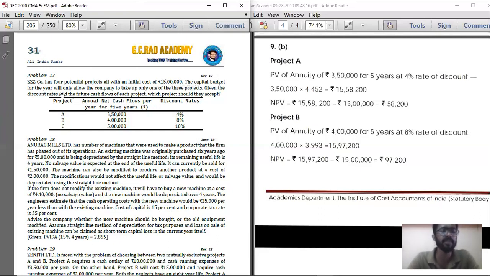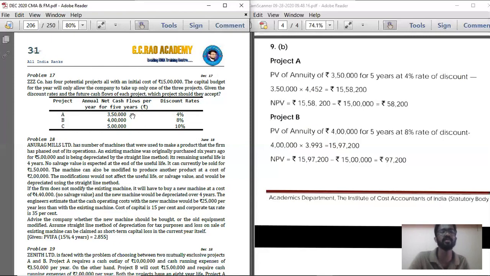The capital budget for the year will only allow the company to take up only one of the 3 projects. So in these 3, only one can be taken up. Given the discount rates and the future cash flows of each project, which project should they accept? That is the question they are asking. So using the NPV method, they have given discount rates, and they have given annual CFAT, which is the same for all the years, that is for 5 years.